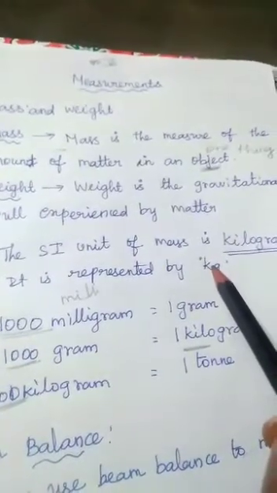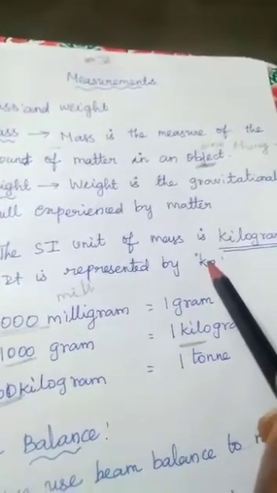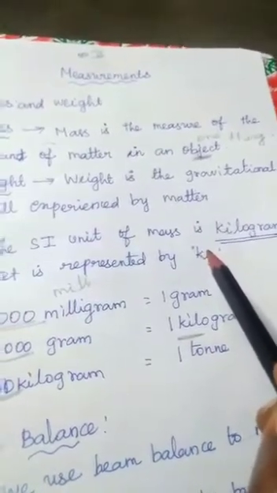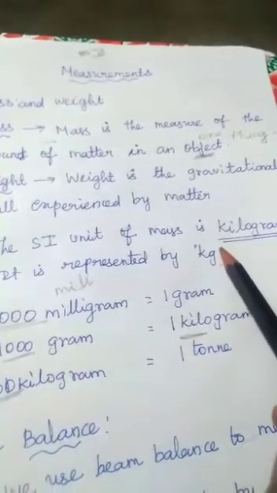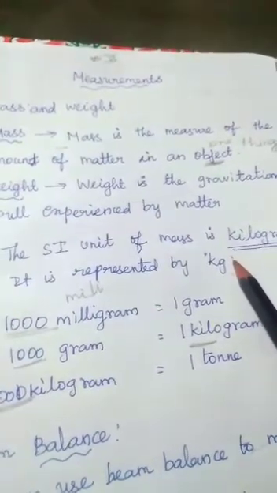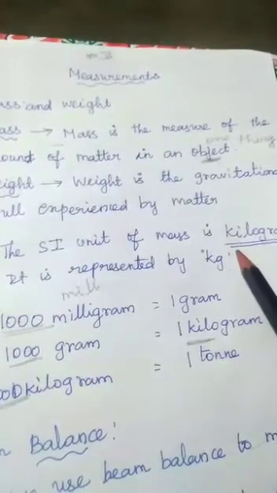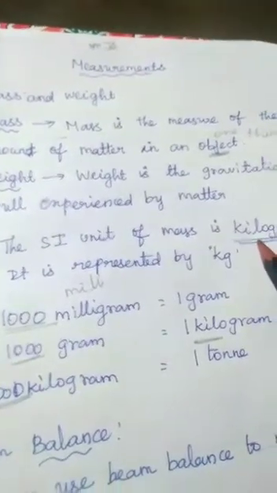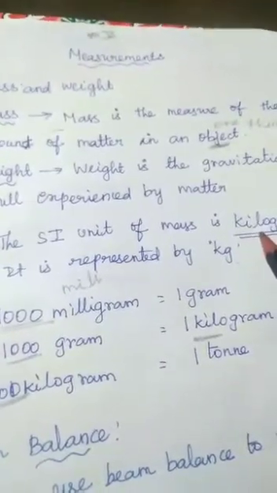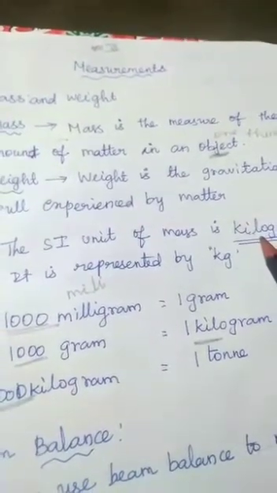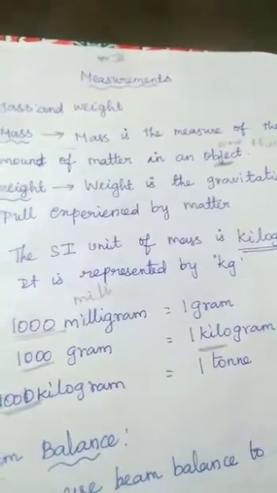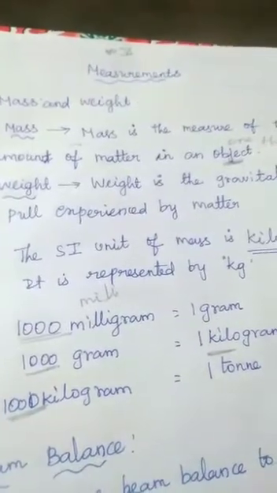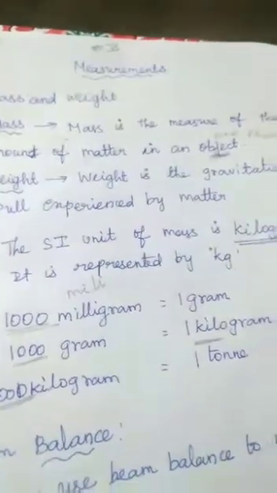Okay, I give one experiment. Hold a sheet of paper in one hand and a book in the other. Which hand feels heaviness? The mass of the book is more than that of a single sheet of paper. Therefore, the pull on the book is more than that of the paper. Hence, our hand has to give more force to hold a book than a paper. What we experience is called heaviness.